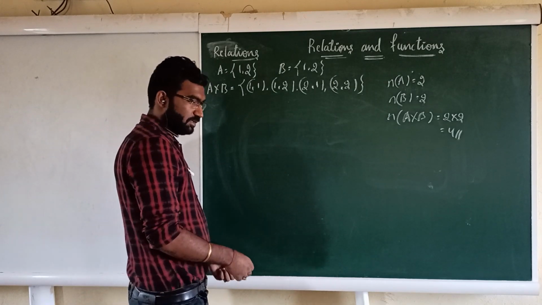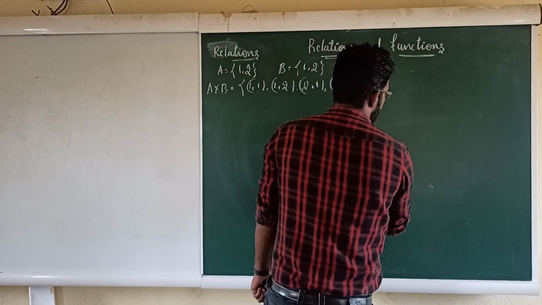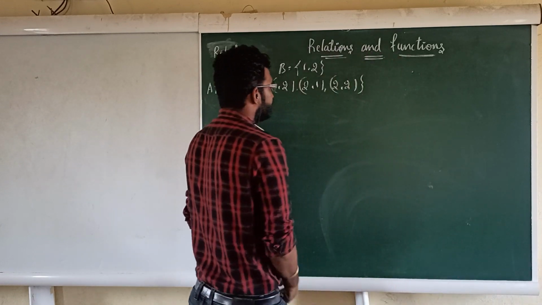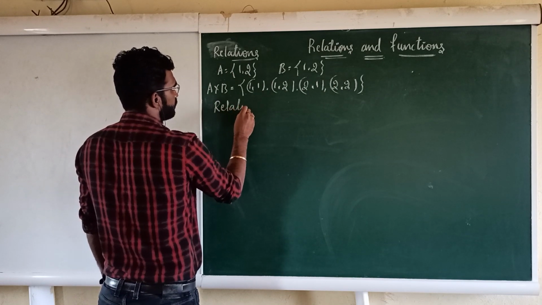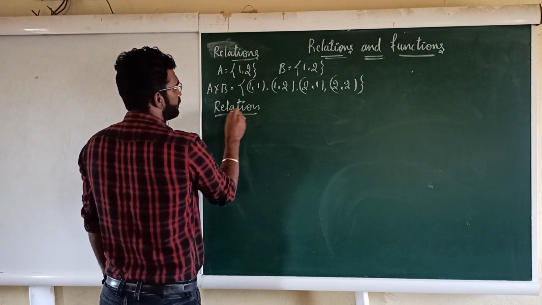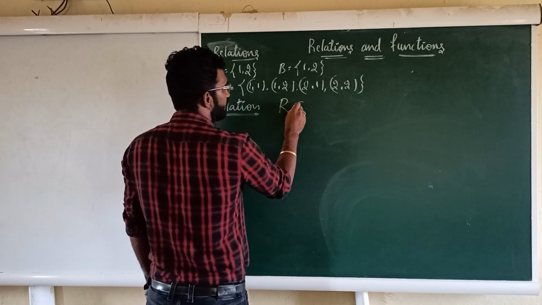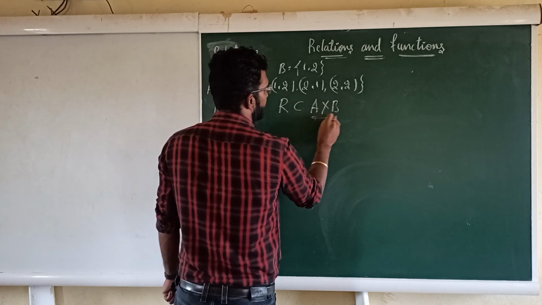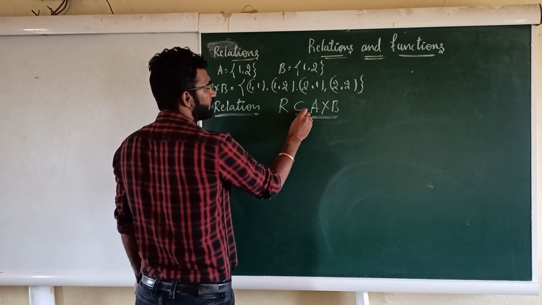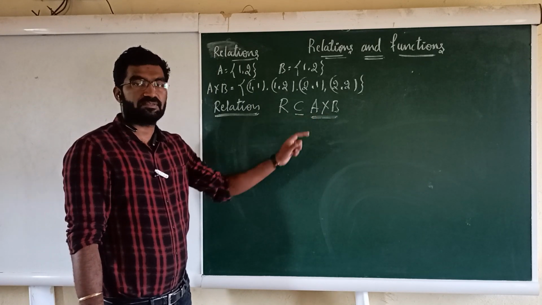Now the next thing that comes is called relations, right? So I'll start with the word relation. What do you mean by relation? A relation is always denoted by R, which is always a subset of the Cartesian product A cross B. Remember, R is a subset of the cross product of A cross B.